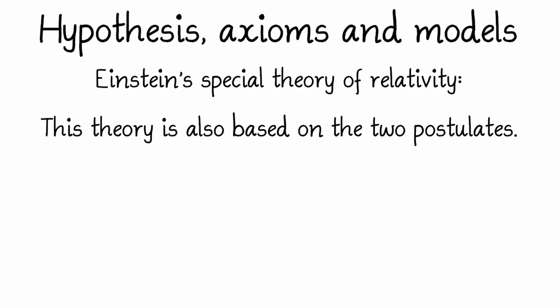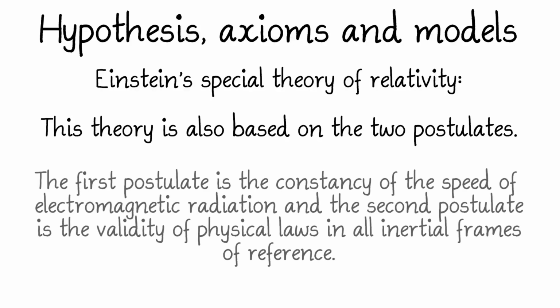Now, let us discuss Einstein's special theory of relativity. This theory is also based on two postulates. The first postulate is the constancy of the speed of electromagnetic radiation. The second postulate is the validity of physical laws in all inertial frames of reference. Here also, it would not be wise to ask someone to prove the constancy of the speed of electromagnetic radiation independent of the source or observer.